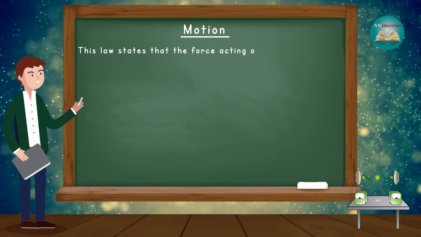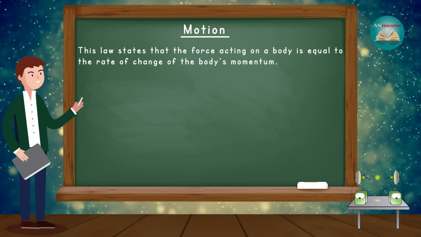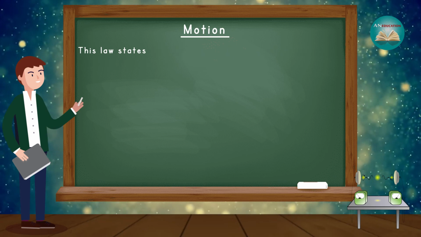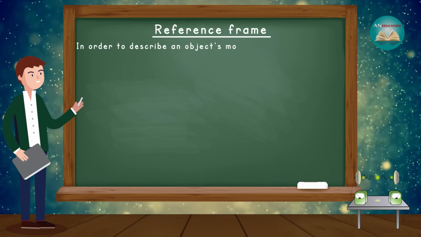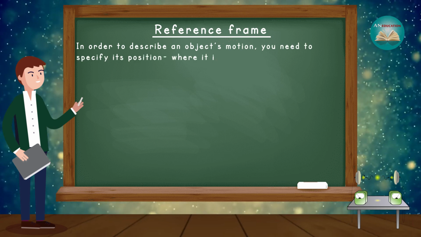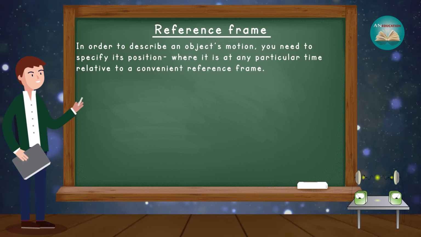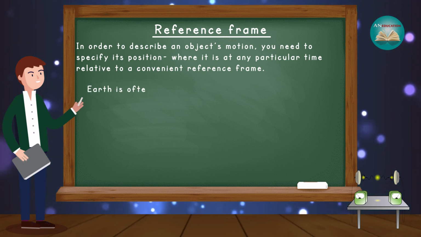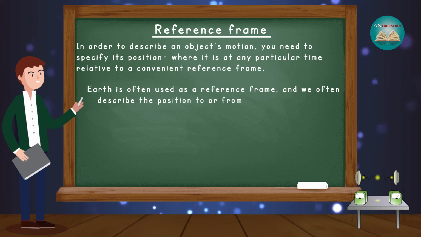This law states that the force acting on a body is equal to the rate of change of the body's momentum. After that, let's discuss reference frame. In order to describe an object's motion, you need to specify its position, where it is at any particular time, related to a convenient reference frame. Earth is often used as a reference frame and we often describe the position to or from Earth.